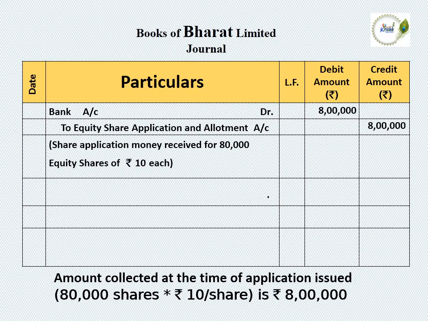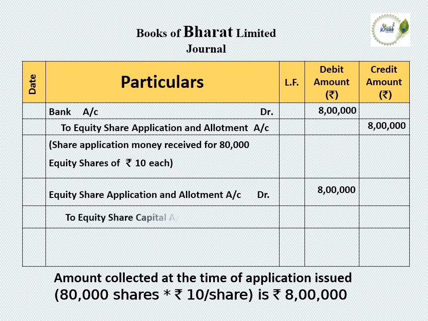Next, for allotment of shares, we need to transfer the share application money to the share capital account. So in this transaction, equity share application and allotment account debit 8 lakh rupees, to equity share capital account 8 lakh rupees.